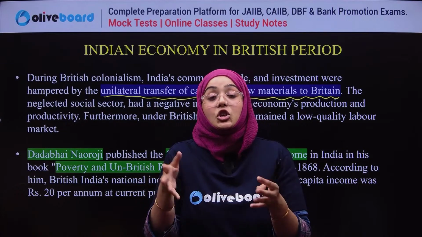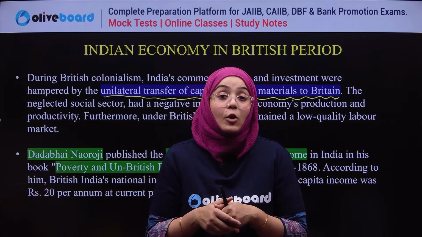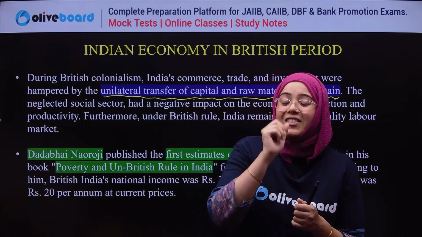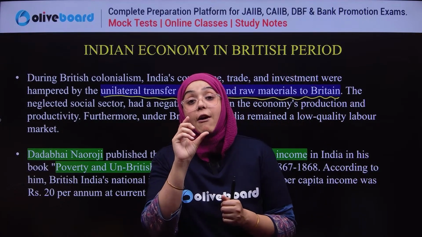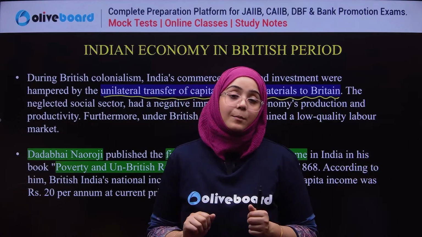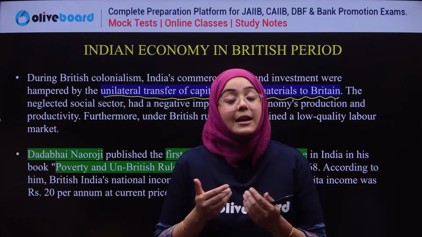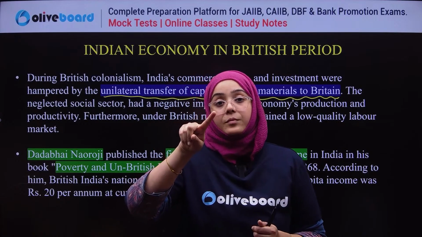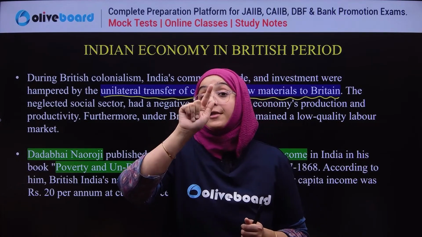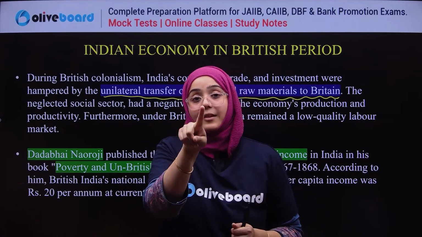And that's why our GDP contribution falls so much. Why? Because GDP means what? Gross domestic product means the value of final goods and services that are produced in India or in any domestic boundary. So in a domestic boundary, the first important thing is the value of final goods and services.